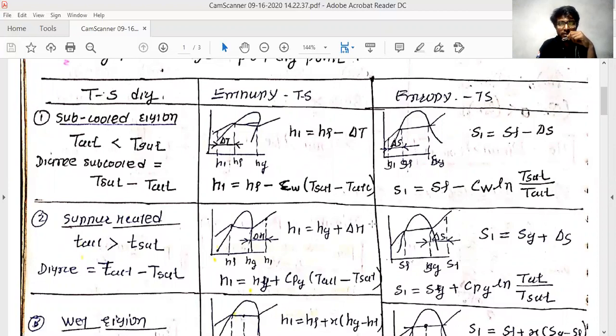This is the subcooled region, shown in the first portion, which I have mentioned as the first condition. Just keep in mind that I will change it afterward to explain everything. This diagram is not good to explain, and I will use the previous diagram, but just keep in mind these three conditions, which are very important.